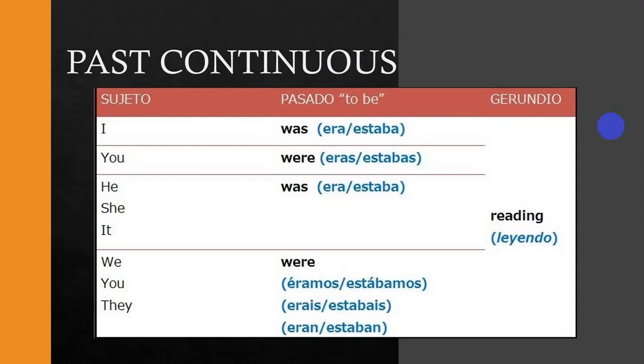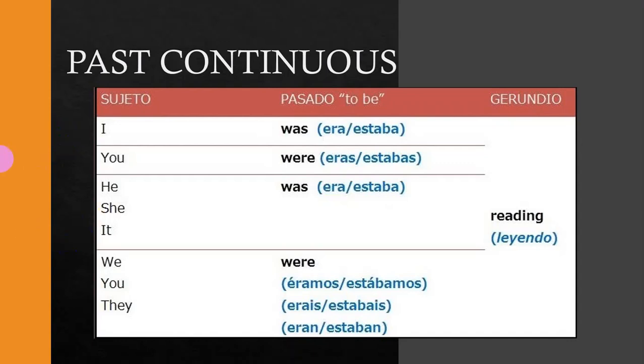Today we have a beautiful class that is past continuous. What about past continuous? This describes actions or events from a time before the present, whose beginning was in the past and has not yet ended at the moment of speaking. In other words, it expresses an incomplete or unfinished action from the past.